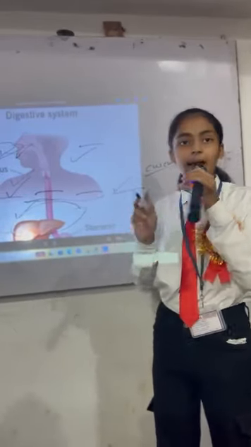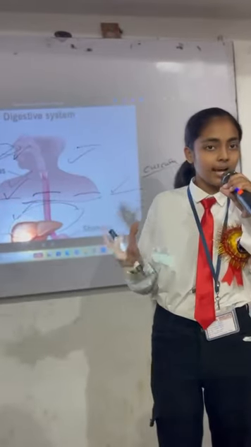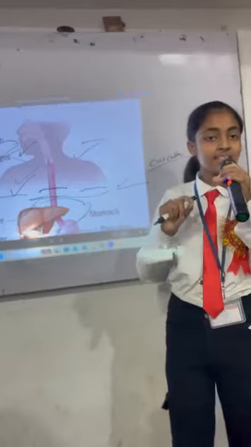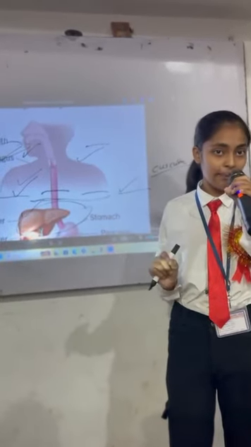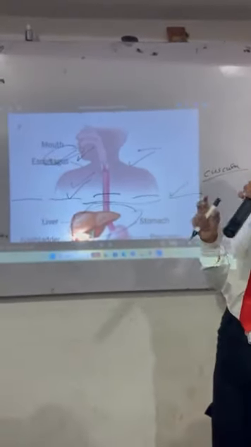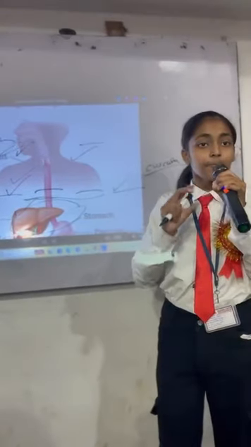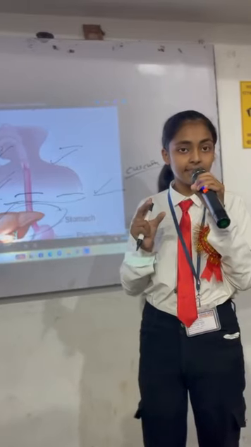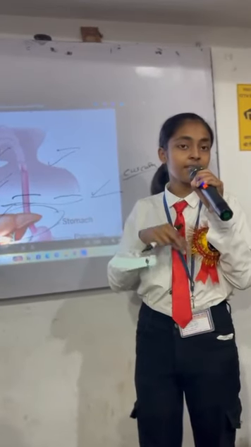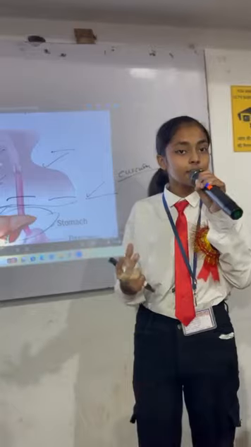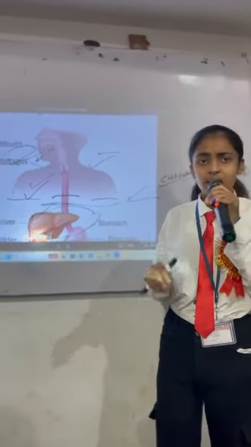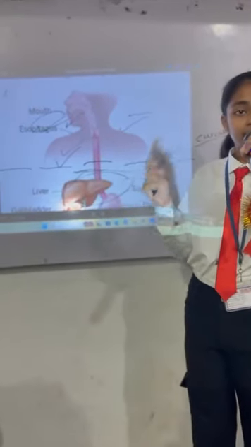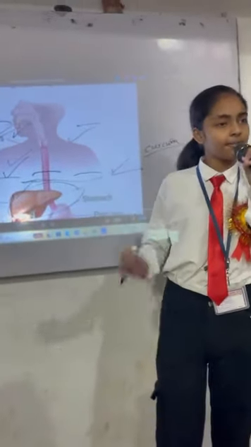Then in our mouth we have saliva. Firstly, we have salivary glands that secrete saliva. The saliva contains a very important thing, that is salivary amylase. Salivary amylase breaks down starch into sugar, and saliva is also important because it provides a slippery nature in our digestive system that helps our food reach our stomach very easily through the esophagus without damaging it. That's why we are able to eat hard food very easily, due to the saliva present in our mouth.